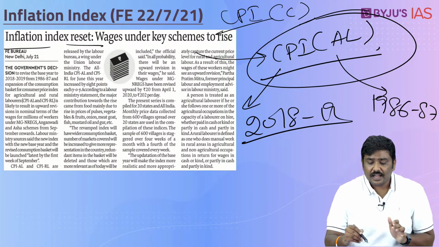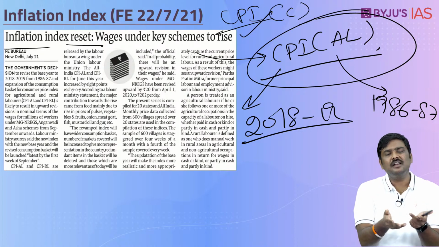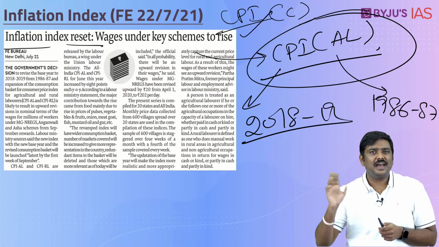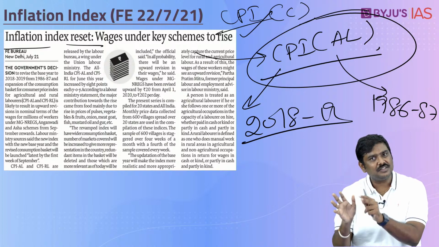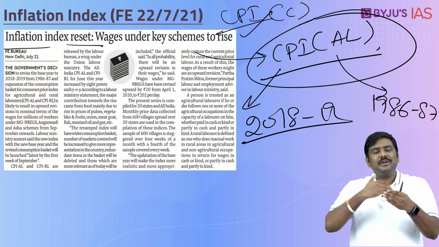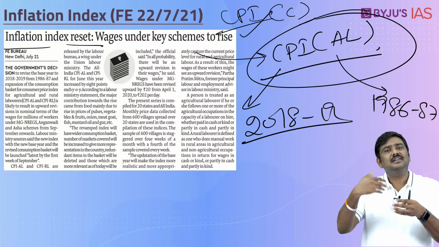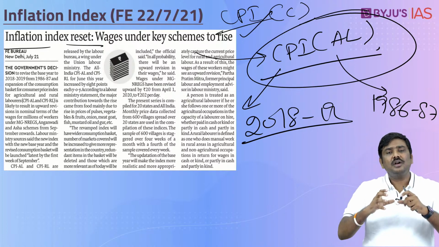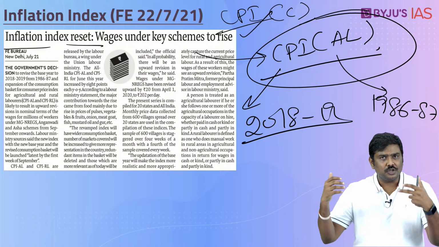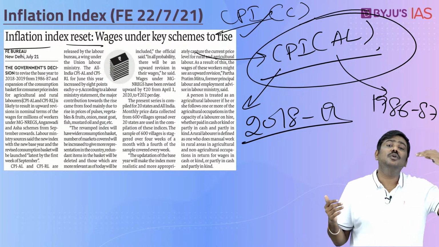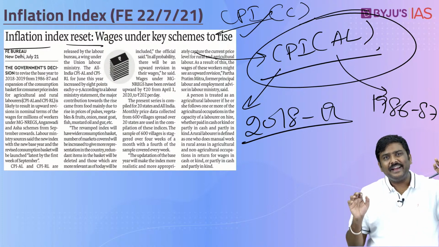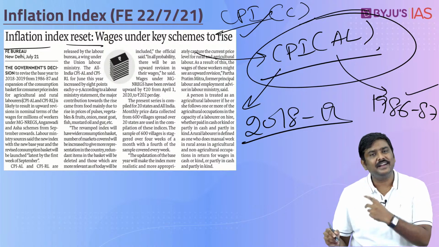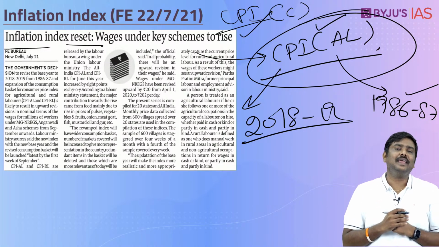Whereas, if you see as per CPI combined, which is retail inflation, food and beverages has a 45.8% weightage as of now. In essence, what I am trying to say is the consumption patterns have changed. What kind of goods and services are consumed today are completely different compared to the base year of 86 and 87 in the case of CPI AL.